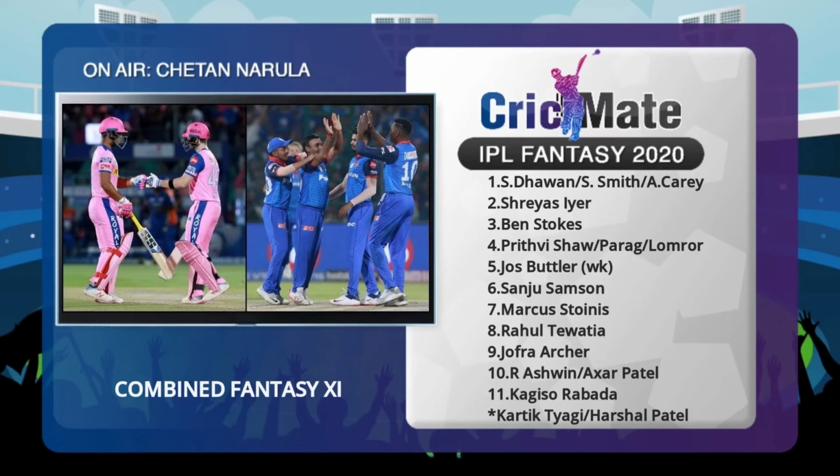In terms of your all-round situation, you have Marcus Stoinis and Rahul Tewatia. If you want an extra bowler, then you might have to bench Rahul Tewatia. So 2 all-rounders there, and your 3 bowlers will be Jofra Archer, Ravichandran Ashwin and Kagiso Rabada. But personally, I would also like to take a look at Axar Patel. Both Axar Patel and Ashwin are bowling really well, but at this time, Axar Patel has a bit more control coming in with that left-arm variety, and he also bats a bit. So in terms of earning more points, he is a good purchase.